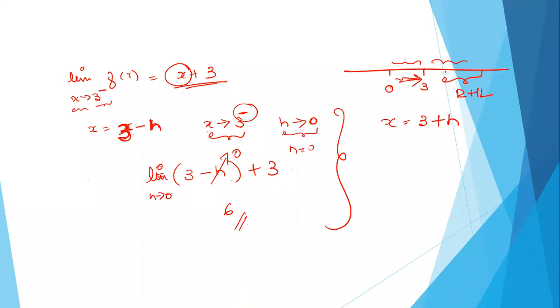So here the value of x will be greater than 3, on the right hand side: 3.1, 3.2, 3.001.